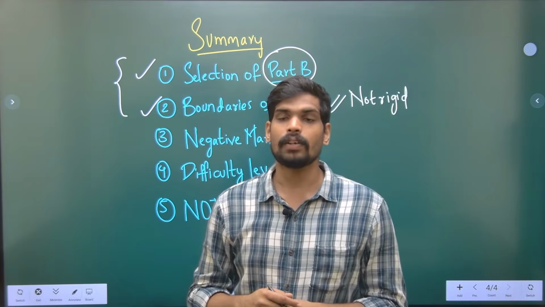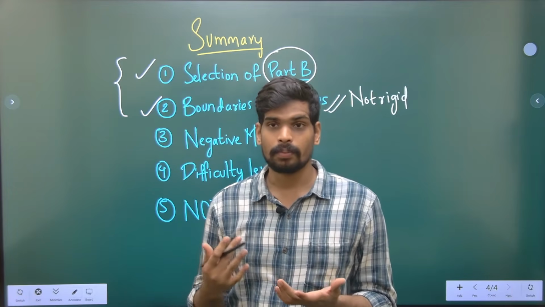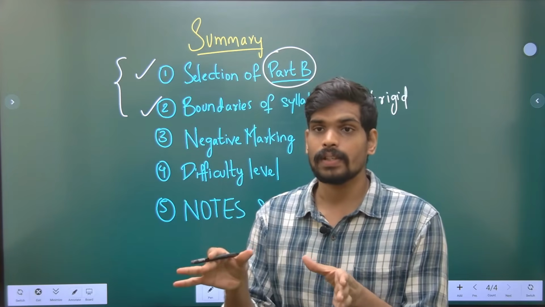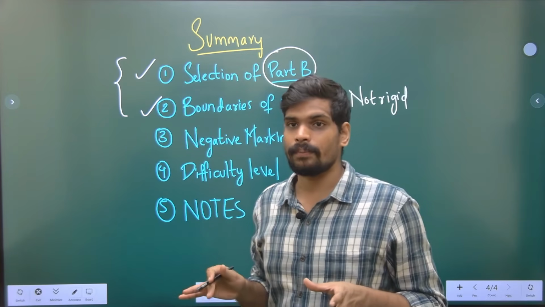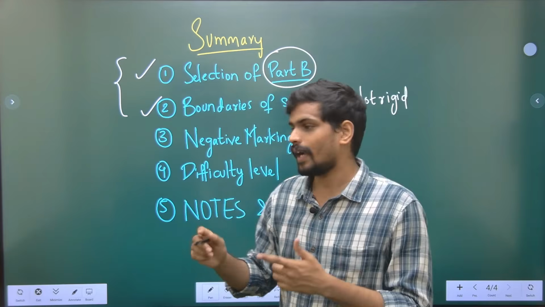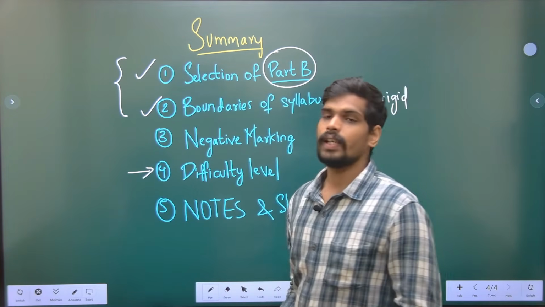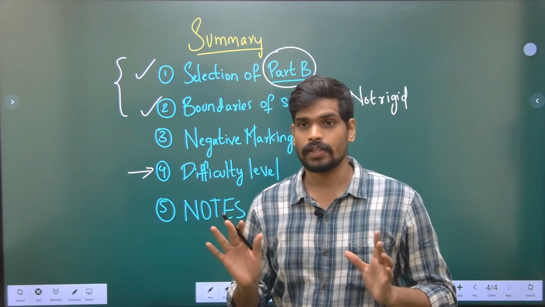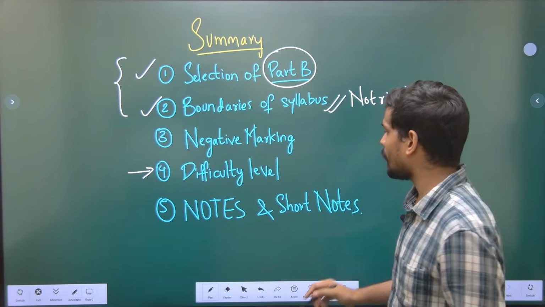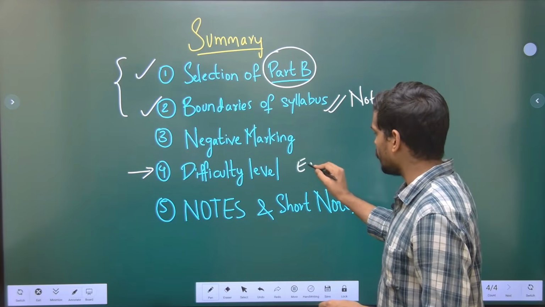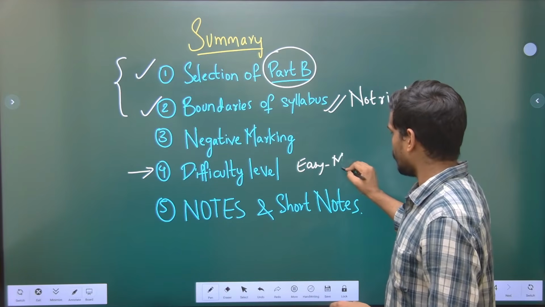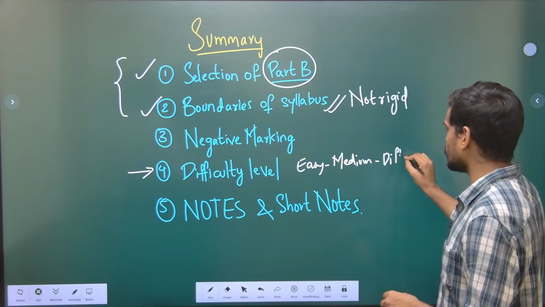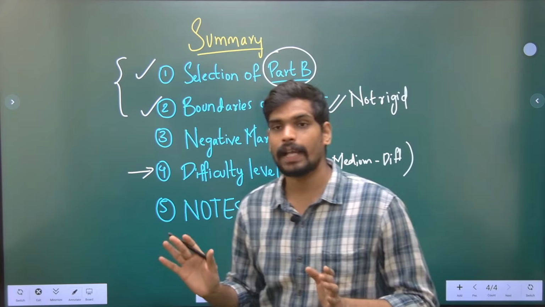Don't leave out something completely. Learn all the possible topics, and obviously you can have some area of focus, but don't leave out something completely. One more reason to add to that is the difficulty level. There is no GATE question paper in which all the questions are difficult. Any GATE paper, if you look at the past papers, has a combination of easy, medium, and advanced or difficult level questions. So there is a combination of all three types of questions.